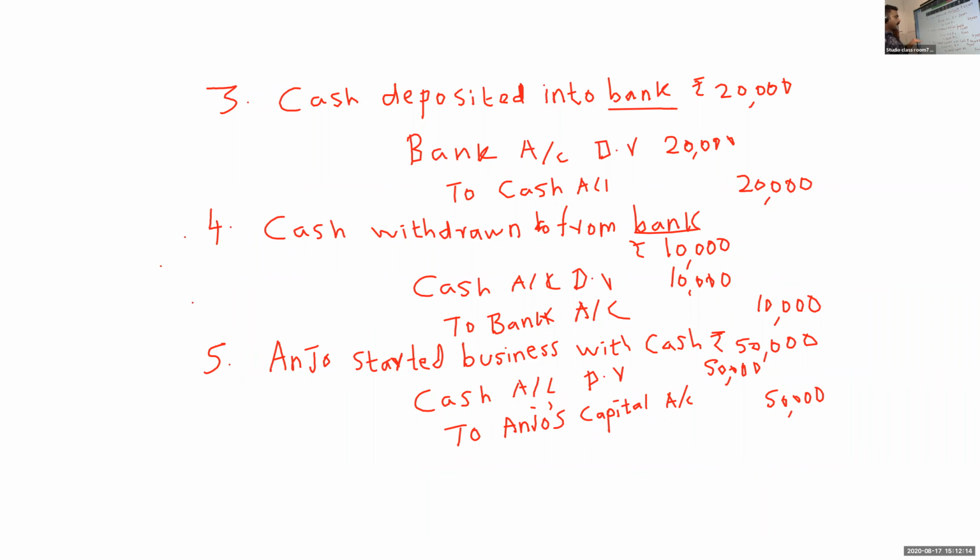Okay, capital also, drawings also. So I am explaining everything. Started a business with the cash. Cash account debit to Anand's capital. Started a business with cash, that is implied, that is capital. At the starting time, if they invest any amount, that is capital. So cash and capital only this one. Capital here, capital is a giver. That person given the amount. So that's why credit.